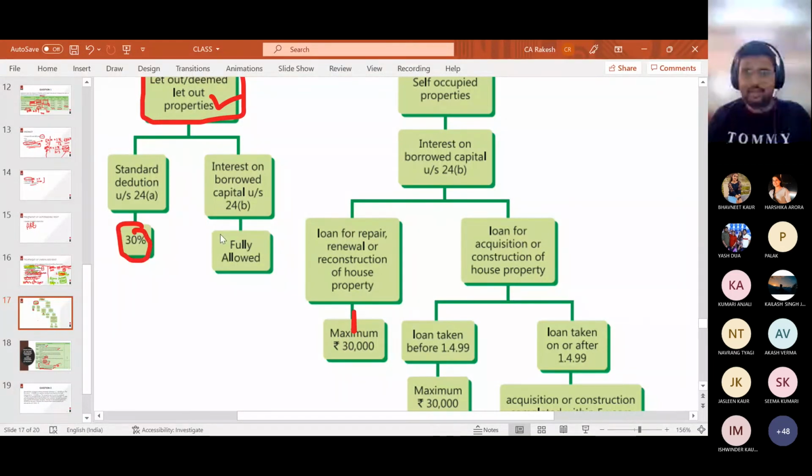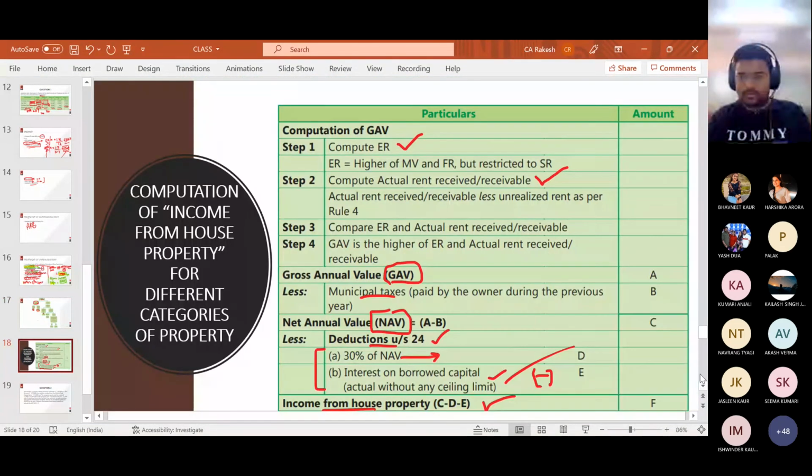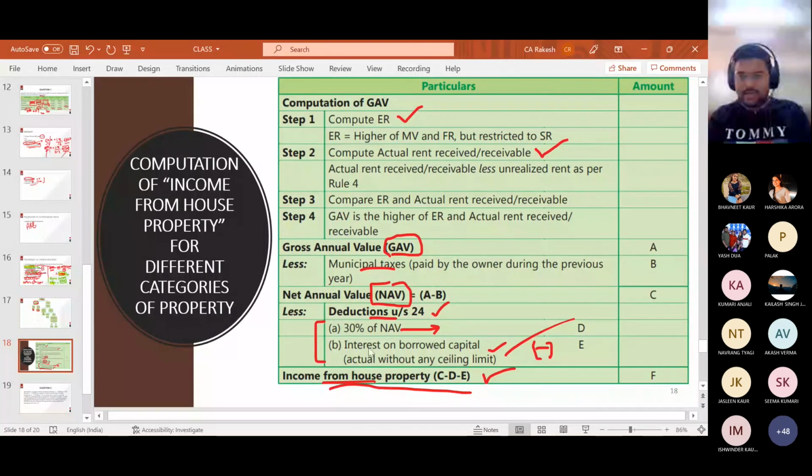And whatever interest you are paying, which you have taken in the form of a loan for constructing that house property, that interest is fully allowed as deduction. Deduct the whole amount of interest from here to calculate income from house property.